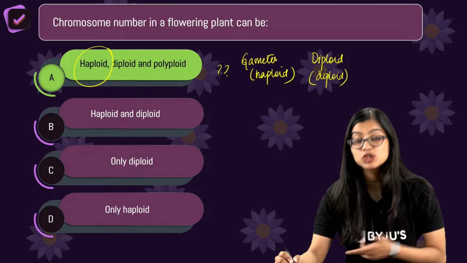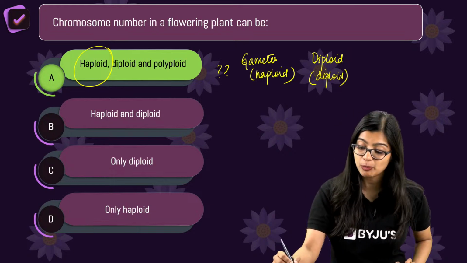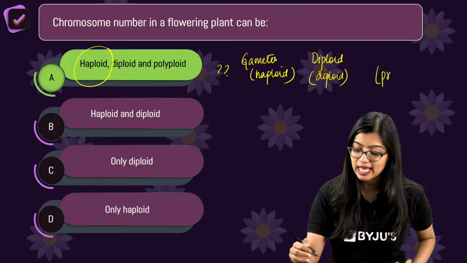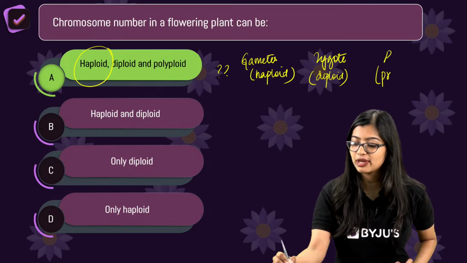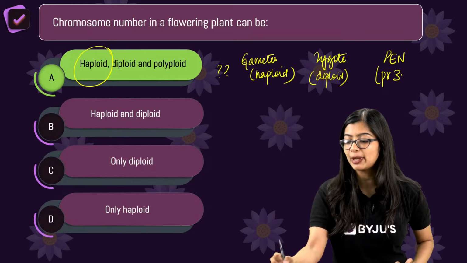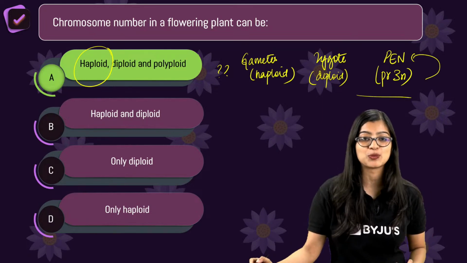And we know that there is polyploid. So in the case of PEN, that is your primary endosperm nucleus, right? Oh, I wrote diploid twice. So in the case of primary endosperm nucleus, it is triple N or triple fusion, right? Which is why it is polyploid as well.